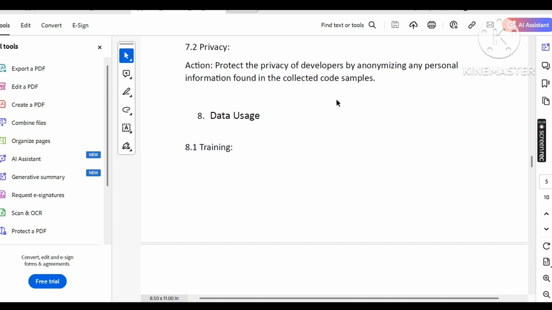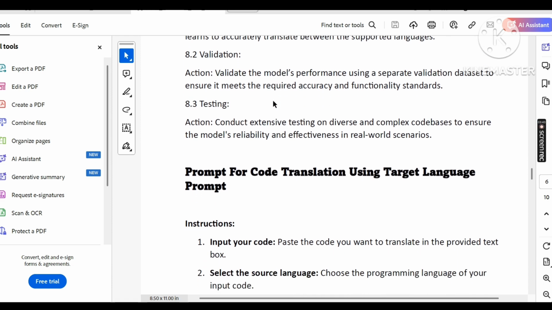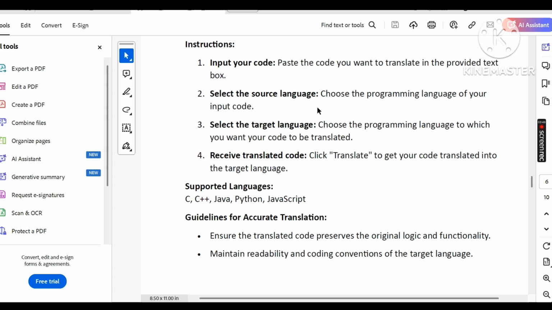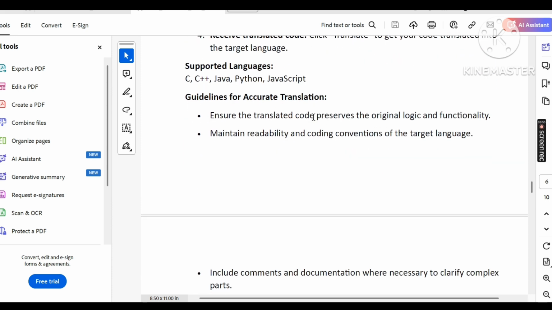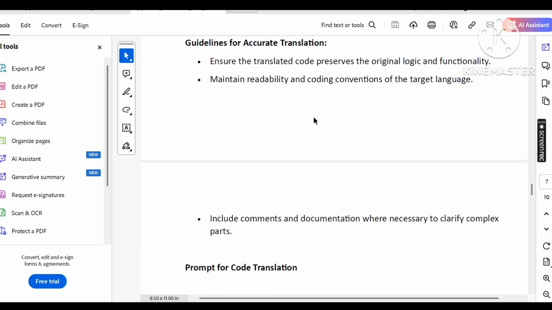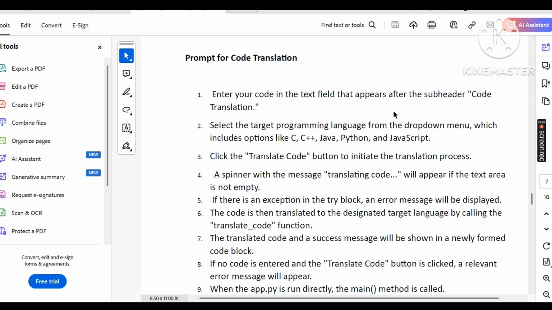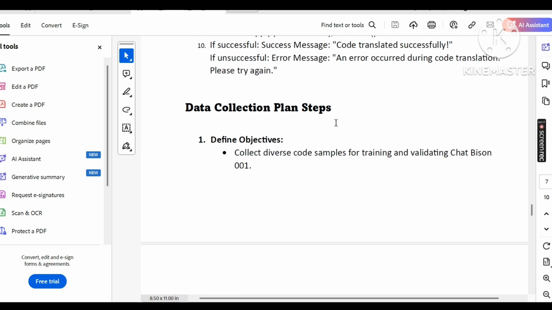Privacy: protect the privacy of developers, anonymizing any personal information found in the collected data. Training includes validation, testing, and prompt input of the code. Select the source language, select the target language, receive the translated code. Supported languages: C, C++, Java, Python, JavaScript. Guidelines to be accurate: ensure the translated code preserves the original logic and functions. Prompt for the code translation: enter your code in the text area, then submit to get the code translation.